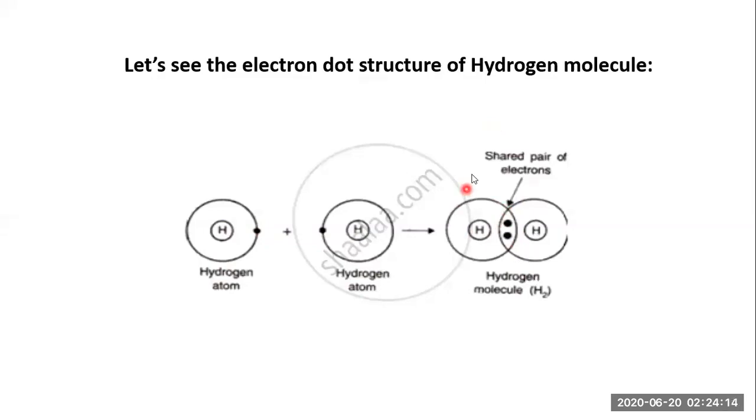Now let's move on to further electron dot structures. Before we move ahead, we should know why there is an electron dot structure. See, the electron dot structure is a representation of how many electrons are taking part in the formation of the bonds. So that is the more important information revealed by the electron dot structure.